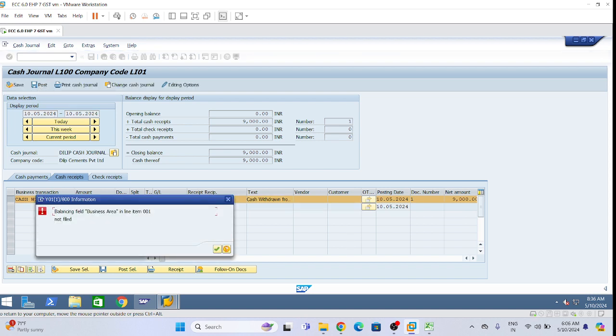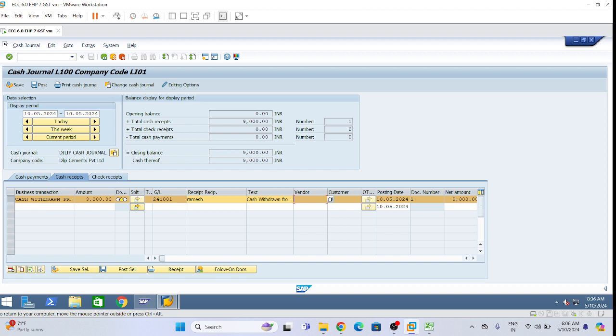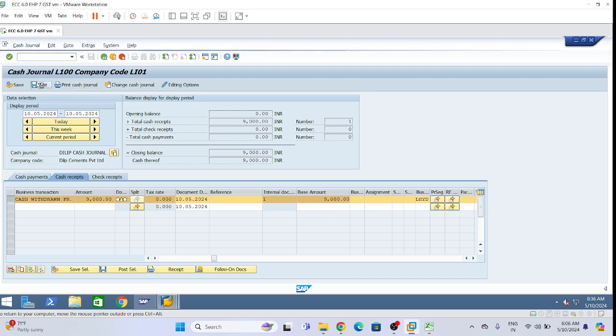Now business area is not filled. Business area is also required. Profit center we have given default. Give business area manually, LHYD. Okay, and then post.